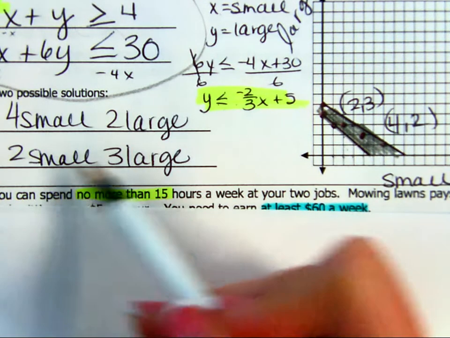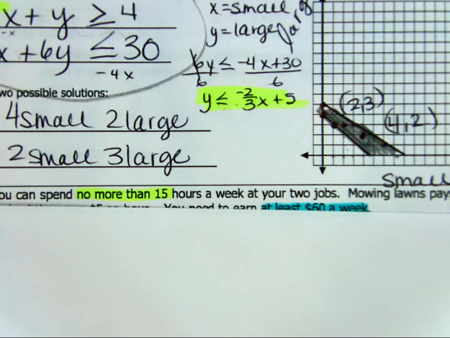So do you see how there's a bunch of combinations that would work? For equations yesterday, only one answer was right. Right? You had to have 19 of this and 11 of this. Well, you can have a bunch of different combinations, okay? So do you kind of see how this works?